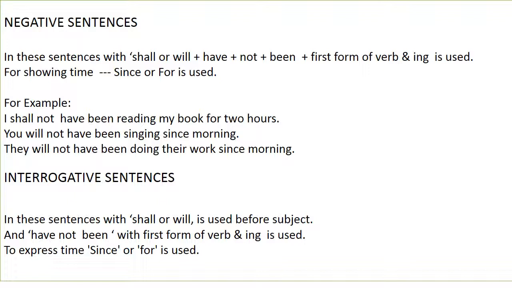Interrogative sentences. In these sentences, shall or will is used before the subject, and have not been with the first form of verb and ing is used. To express time, since or for is used.